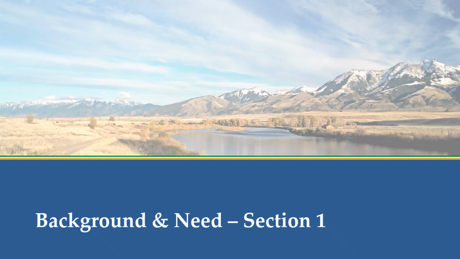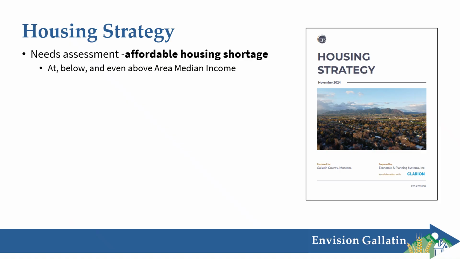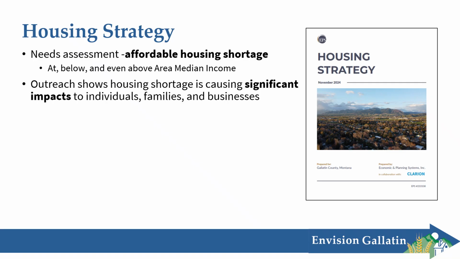Now I'll go over some background information for the model code and explain why one was needed. All of this information is in section 1 of the model code as well. In 2024, Gallatin County adopted the housing strategy, which documents the affordable housing shortage. It shows that folks earning the area median income or below are having a really hard time finding housing in the county. And in some cases, folks earning above the area median income are going to have a hard time finding housing in certain areas.